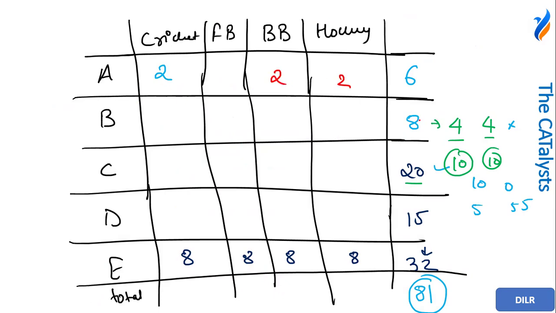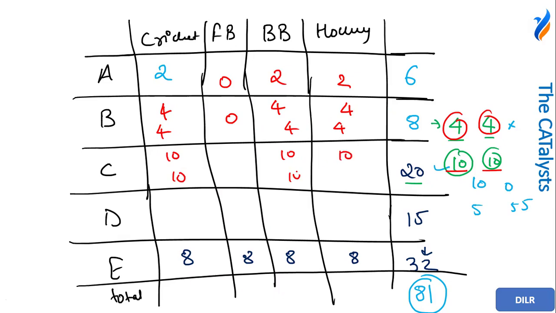For 8, since I have to minimize the value of football and I have figured out this is 4 and 4, I can say either 4 could be here or 4 could be here. But I can say that this value can be 0, and there is no harm in putting football as 0. Similarly, for 20, since I have to minimize the value of football, the maximum thing I can say is that 10 and 10, so football is again 0.